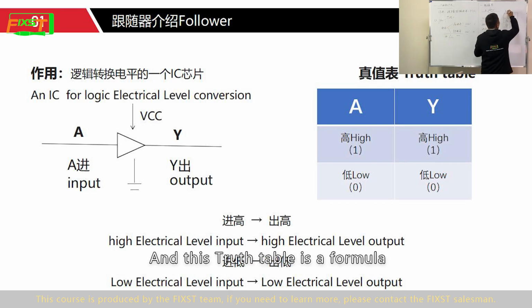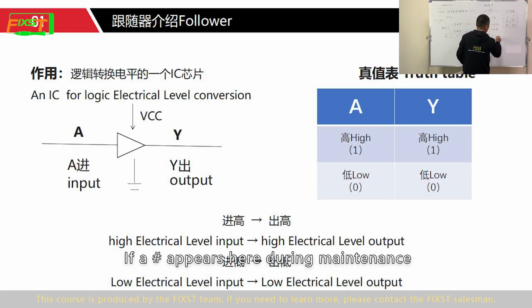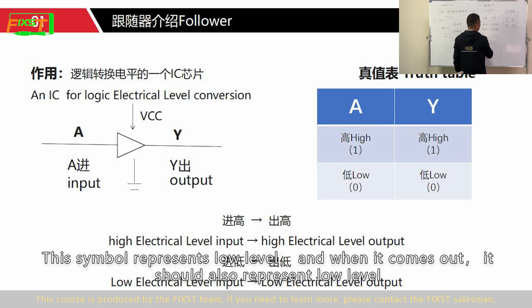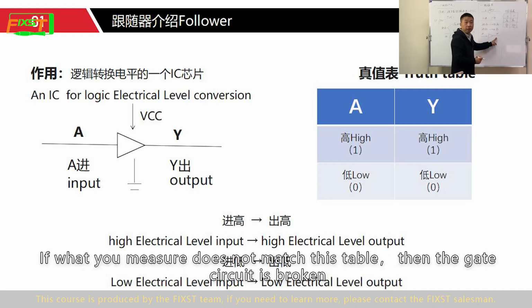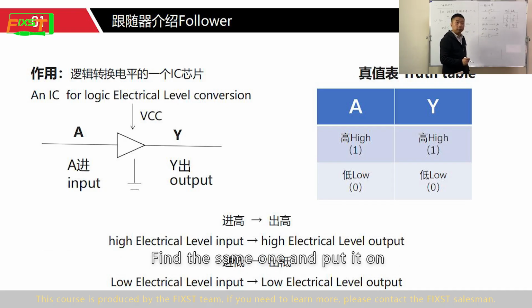And this truth table is a formula. If a low-level signal appears here during maintenance, when it comes out it should also be low level. If what you measure does not match this table, then the gate circuit is broken. Find the same one and put it on.